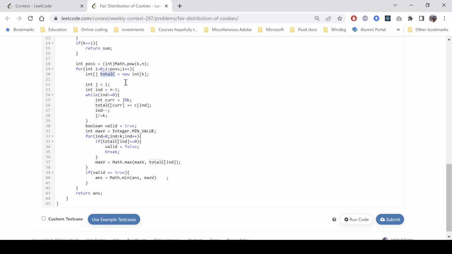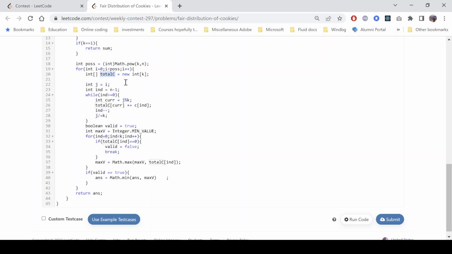We do this. What is the current student? It will be j mod k. We have k possibilities, right? So we assign the current candies to the student that we just got, right? The current index that we are traversing, and index minus minus, because now we have to do it for the next candy bag, and j is divided by k, because it is similar to the left and right shift that we do in the binary cases, right? So that is division only, right? So that is why we do it.